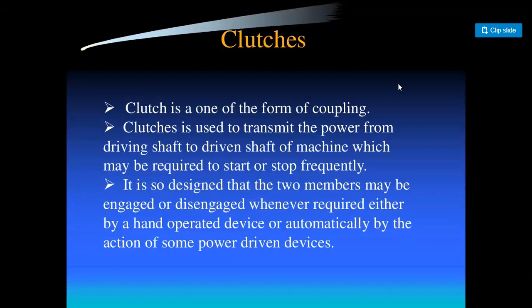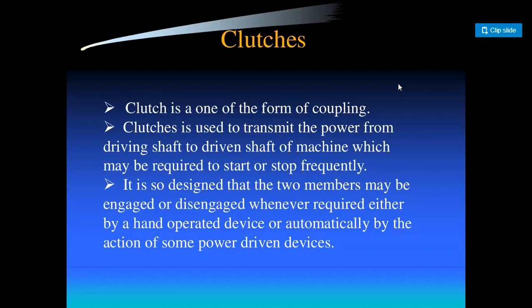The clutch is one form of coupling, right? A clutch is used to transmit power from the driving shaft to the driven shaft of a machine, which may be required to start or stop frequently. If we use the clutch between the driving shaft and driven shaft, its function is to engage or disengage them. Whenever it engages, the required power is transmitted from driving to driven shaft, and whenever it disengages, the power is not transmitted.